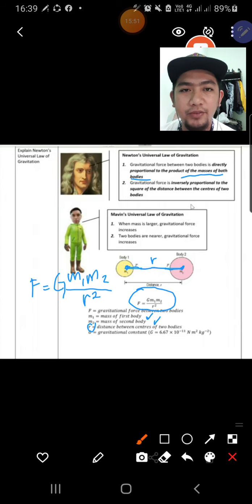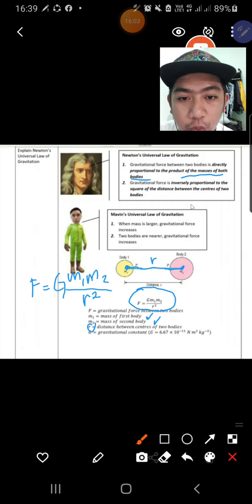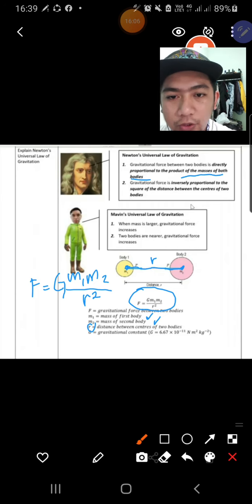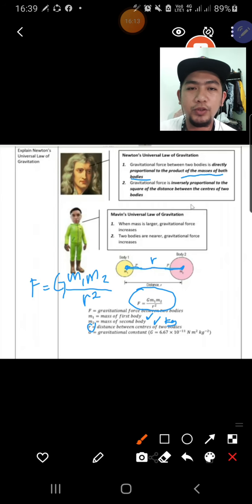G here is the gravitational constant. It's already given in the question or the situation. The value is 6.67 exponent negative 11 Newton meter squared per kilogram squared. Remember the unit for mass is kilogram. Make sure you change to kilogram. If the question gives you gram or milligram, you need to convert to the SI unit.